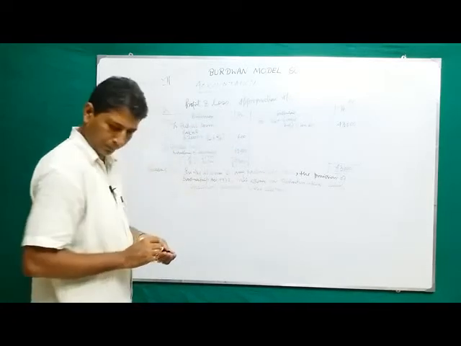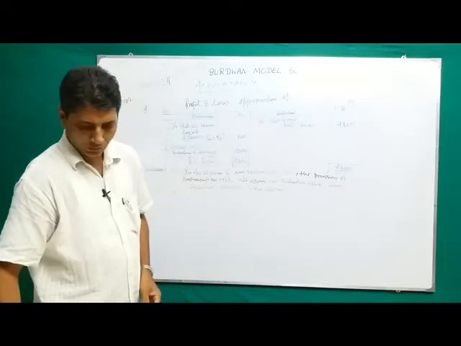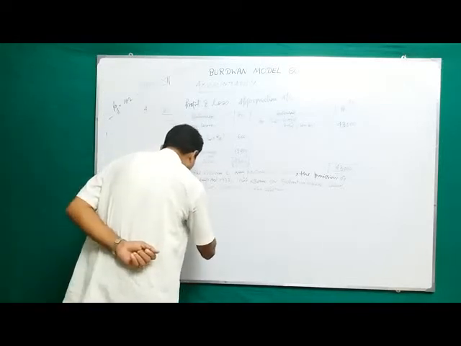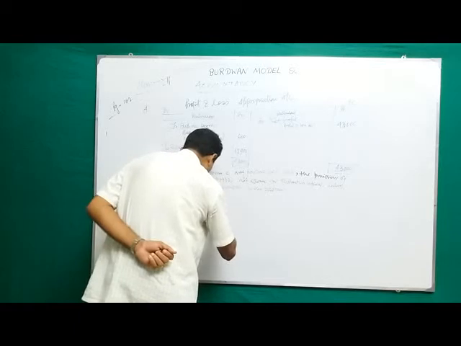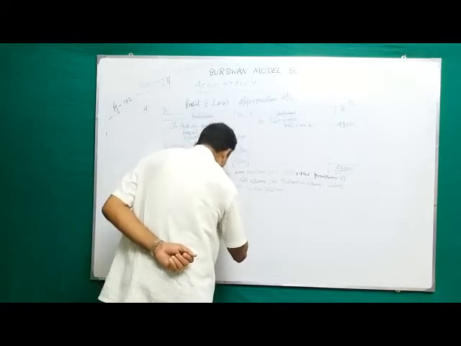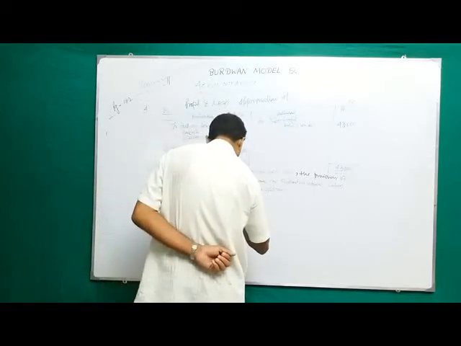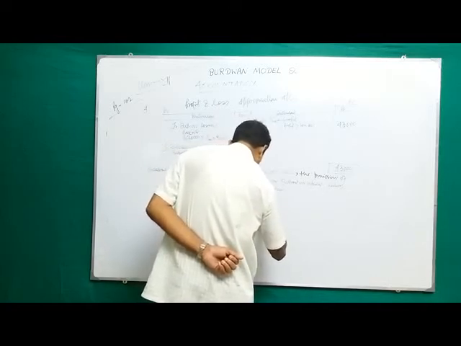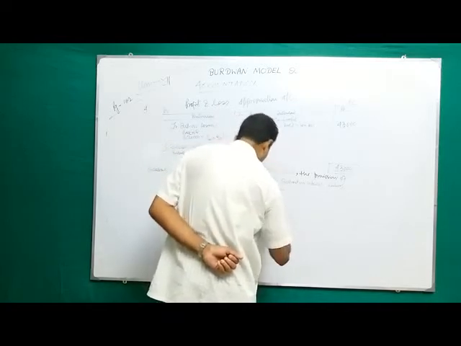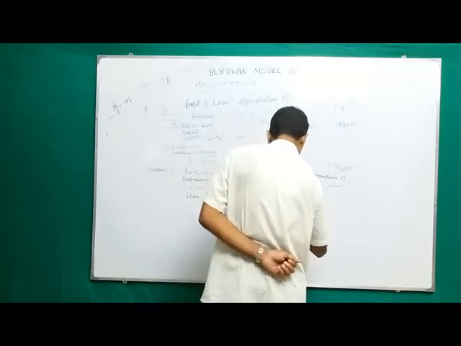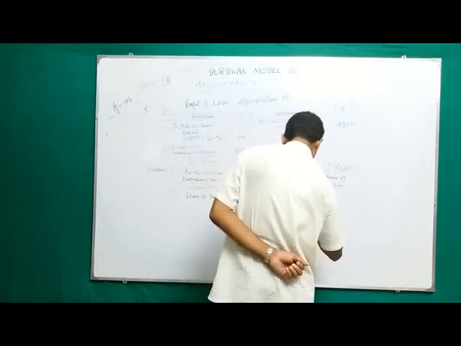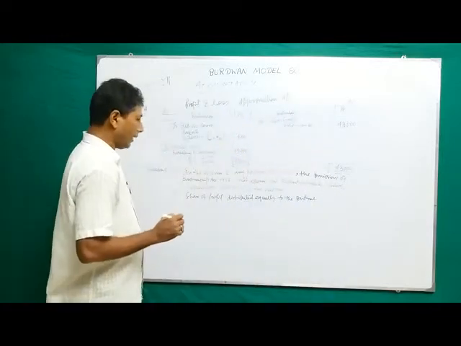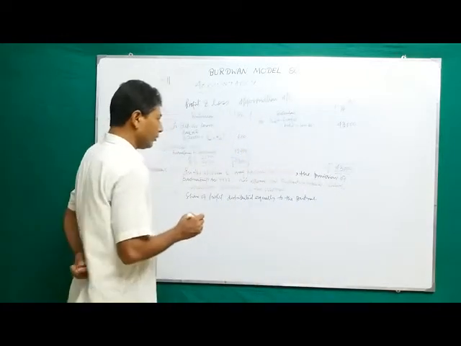Number 2: share of profit is distributed equally to the partners, if the partnership deed is silent.